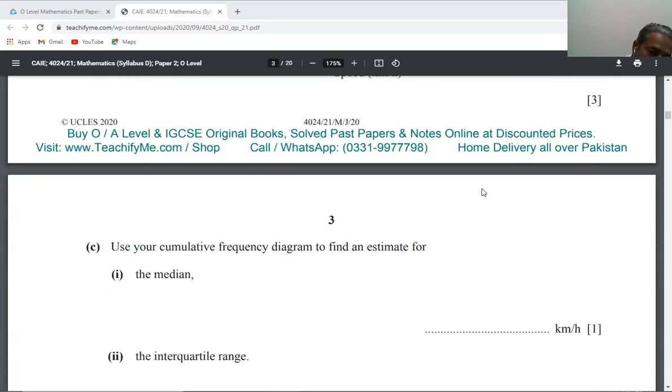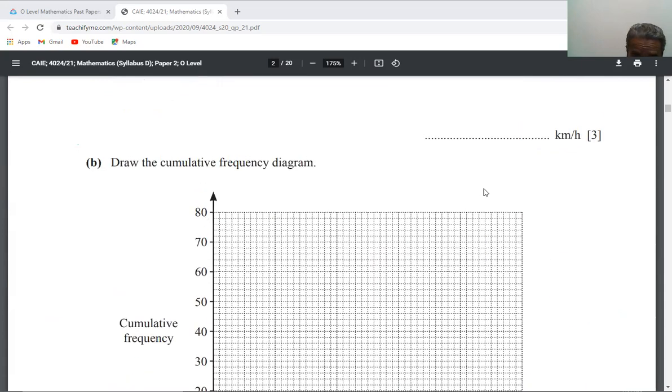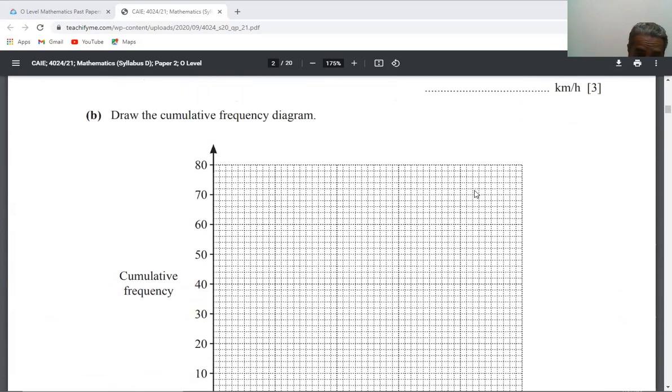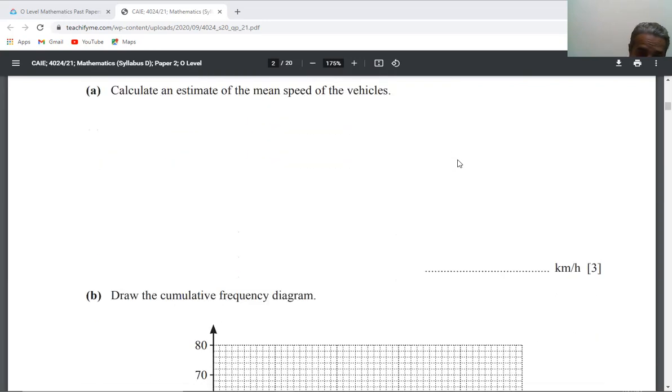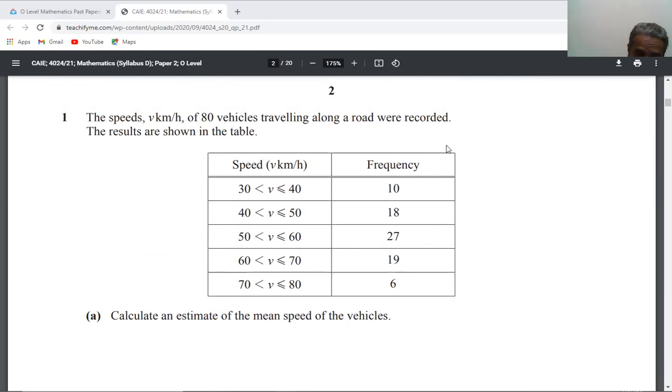So I will first do the whole working related to cumulative frequency and mean on the table. For the cumulative frequency curve, we need cumulative frequency. So here I am going to make the column for the cumulative frequency curve.